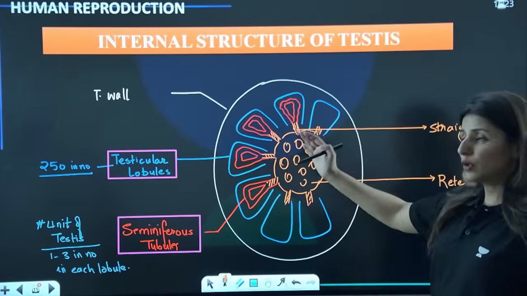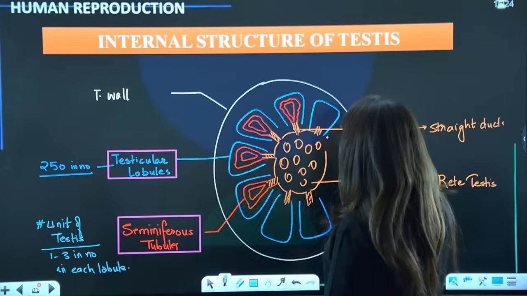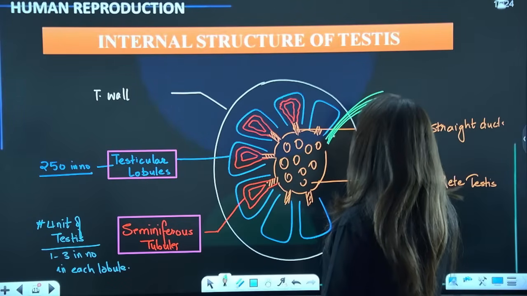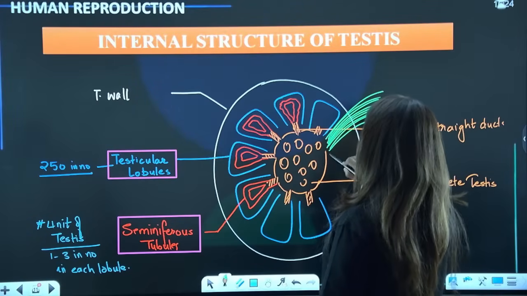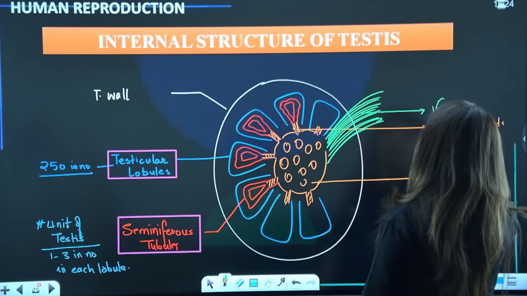Are we clear? Are you able to see the passage? And from rete testis, guys, will arise 12 to 15 small ducts, and these ducts are known as vasa efferentia.